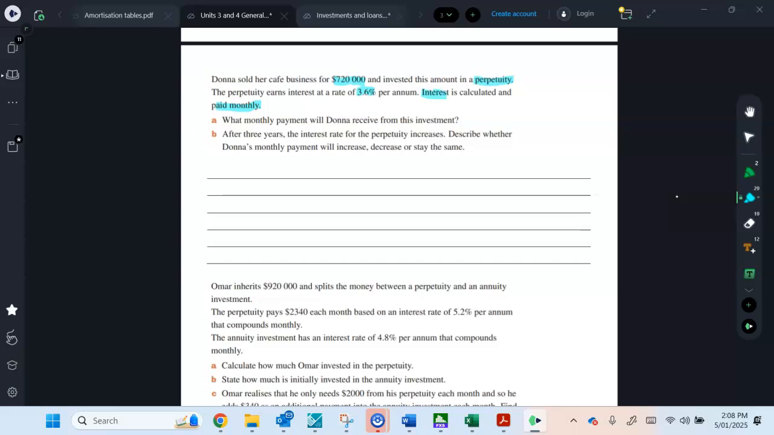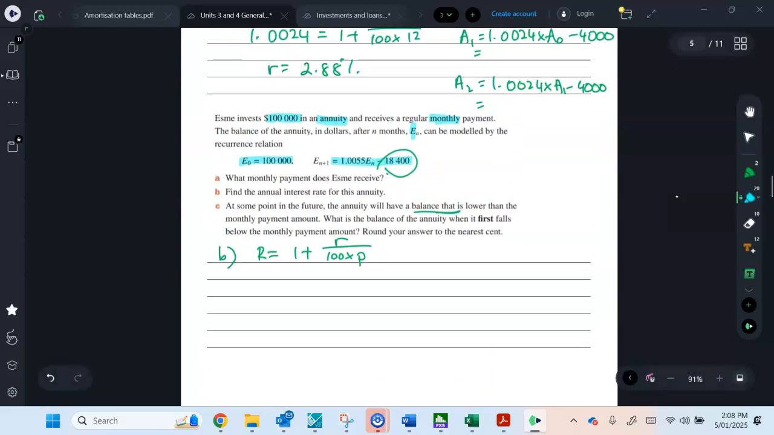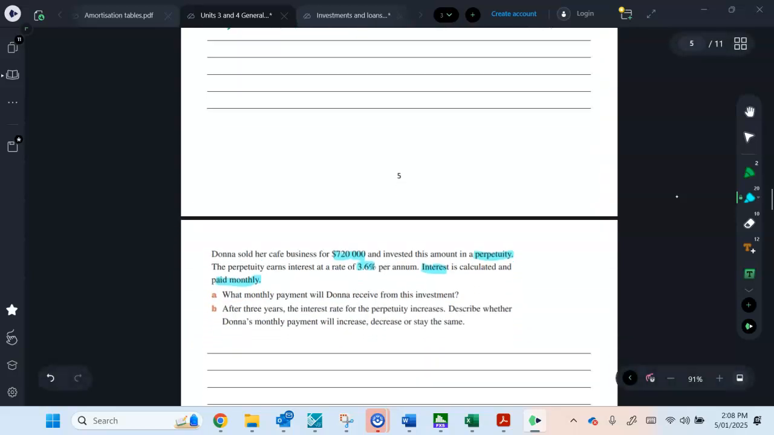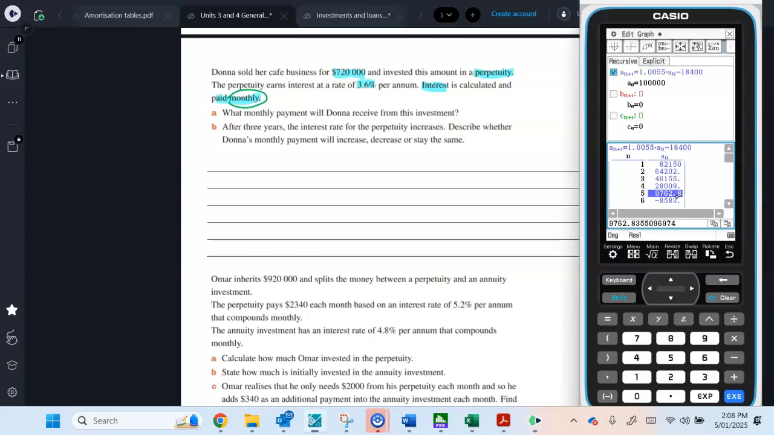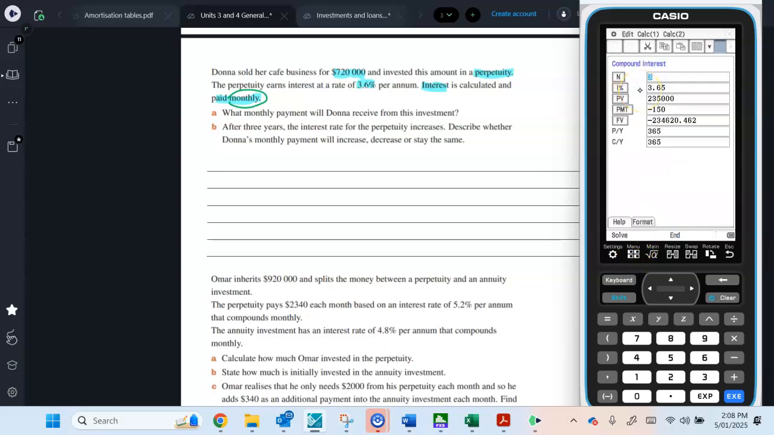So what that means is whatever interest Donna receives on that money is what she gets. She doesn't get anything else. Whereas with an annuity, you can set what amount you want to receive until it goes to zero. Whereas with a perpetuity, it depends on what your interest rate is and how much interest you receive. All right, what monthly payment will Donna receive from this investment? So she's getting it monthly. So we can do this just on Financial Solver, which would probably be easier actually. I mean, you don't have to do it on Financial Solver, but I'm going to do it on Financial Solver.